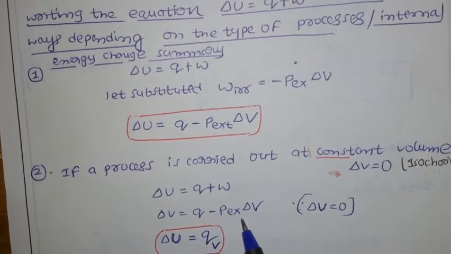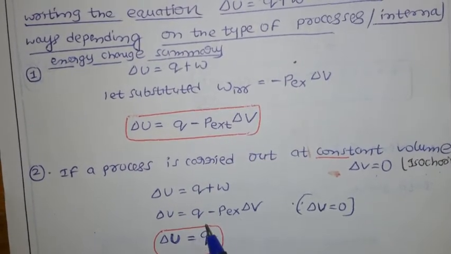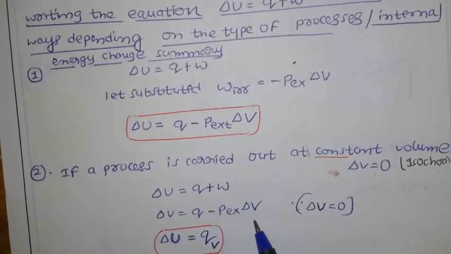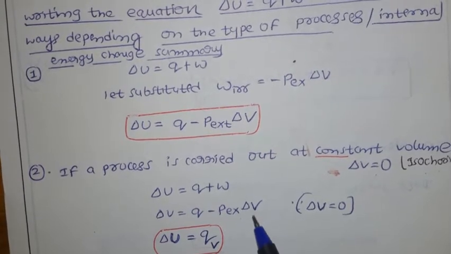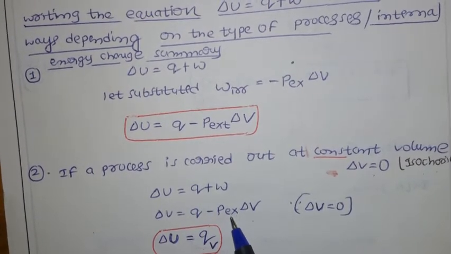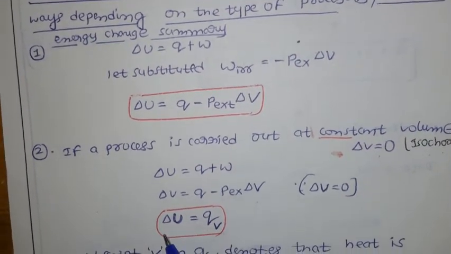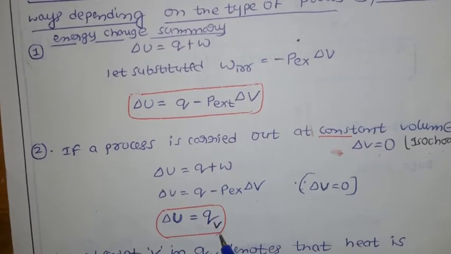Here for irreversible compression we have delta U equal to Q minus P external delta V. Here delta V is what? 0. This term is 0, which means the total term equals 0. So what is left here? Delta U equal to Q with subscript V.